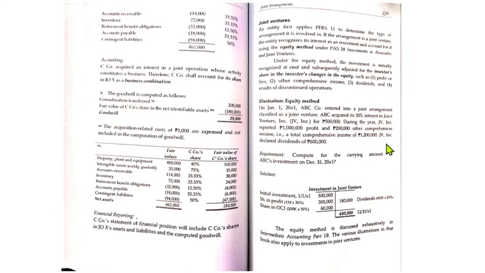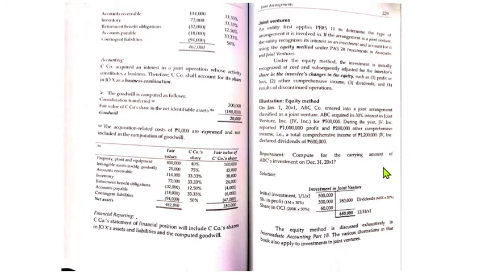Let us look at the illustration for you to analyze. On January 20X1, ABC entered into a joint arrangement classified as a joint venture. ABC acquired its 30% interest in the joint venture for 500,000. So, yung consideration. During the year, nag-report ang joint venture Inc. ng 1 million profit, 200,000 OCI. Ibig sabihin, ang total comprehensive income is 1.2 million and then may dividends na 600.